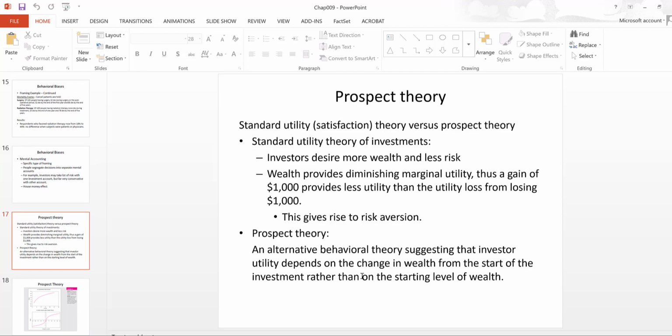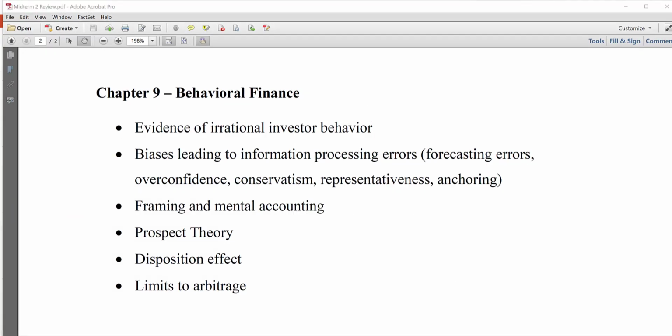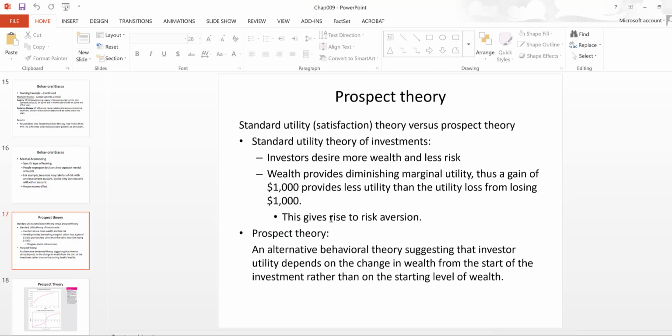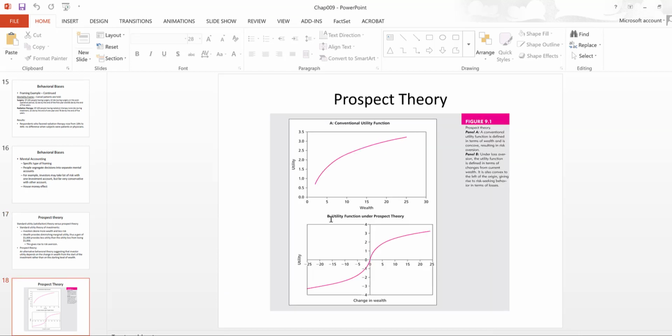And then we talked about this very important development in the field of finance, which is known as prospect theory. This prospect theory changed people's view on how people derive utility from wealth, right? The conventional view is that people are risk averse, and therefore you have this concave utility function when you plot utility against wealth. The prospect theory view is that people care more about change in wealth rather than absolute level of wealth.